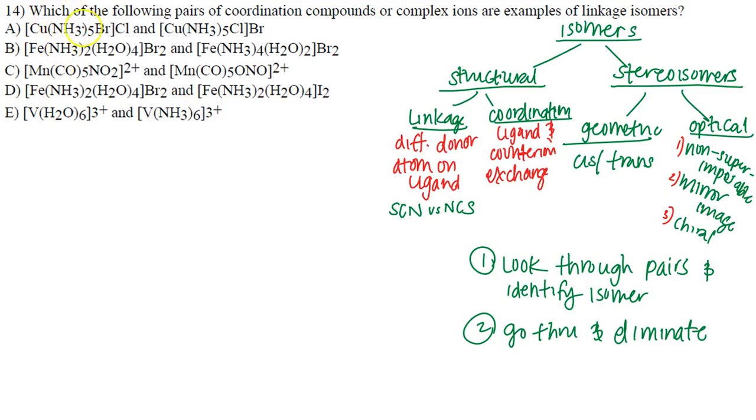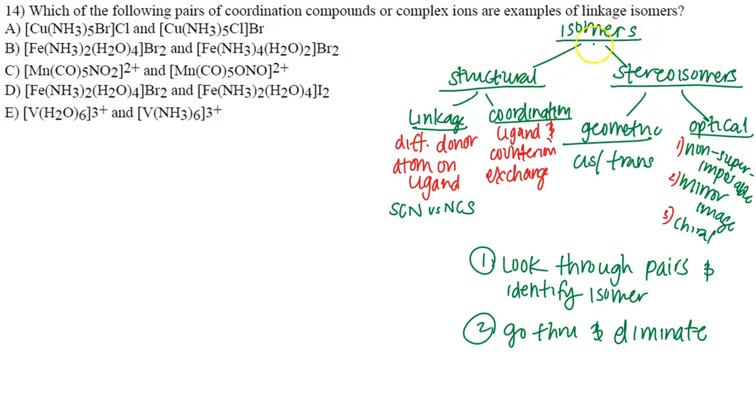All right, number 14 says, which of the following pairs of coordination compounds or complex ions are examples of linkage isomers? Well, we're back to isomers. Now remember, from chapter 20 material, we focus on certain isomers which are still structural and stereoisomers, right? But for chapter 19, we can add more information to our isomer data.